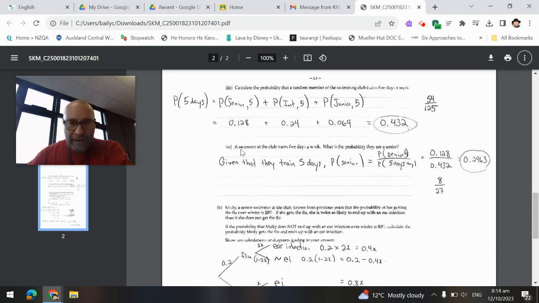And you're going to divide that by the probability that any random swimmer chosen trains 5 days a week. So it's 0.128 divided by 0.432, which gives us 0.2963, which is 8 over 27 if you're putting your answer as a fraction. So once again, the probability a swimmer trains 5 days a week, what's the probability they're a senior? We're taking the probability that a senior trains 5 days a week divided by the probability that a random swimmer trains 5 days a week.